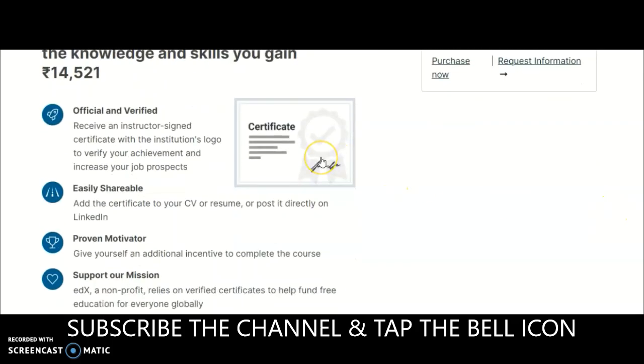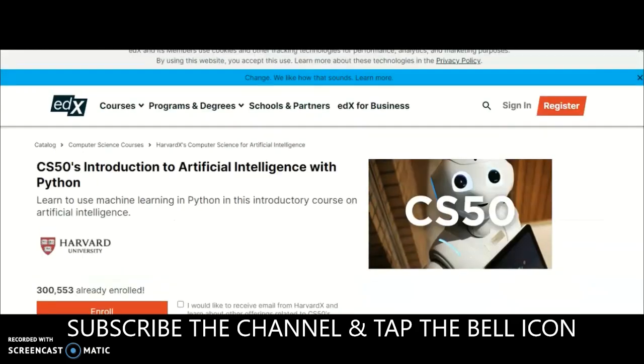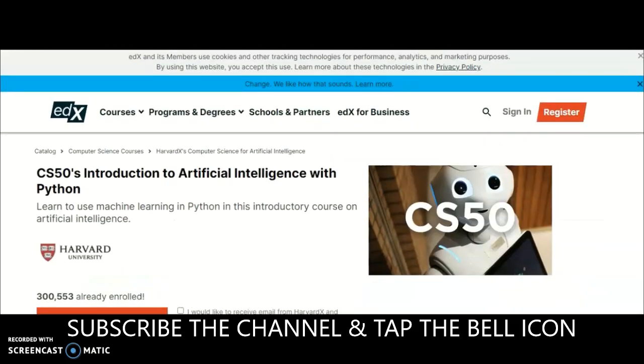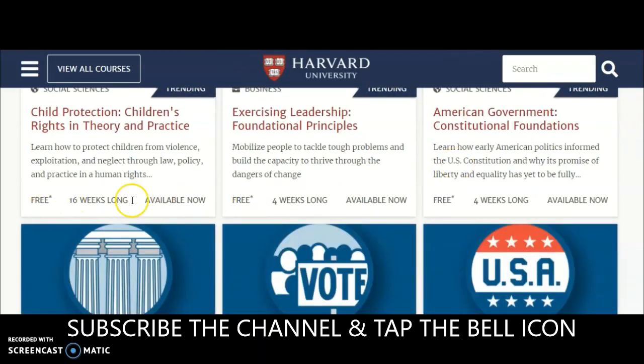Once you get the certificate, it will increase your resume weight, guys, and you may get a lot of opportunities. It is official, verified and easily shareable. Add the certificate to your CV or resume, or post it directly on LinkedIn. It is also a proven motivator to support our mission. There are a lot of opportunities and advantages with this certificate. But if you are not able to bear that amount of money to get the certificate, then at least you can go through the course free of cost. You can check that all these things are free of cost.